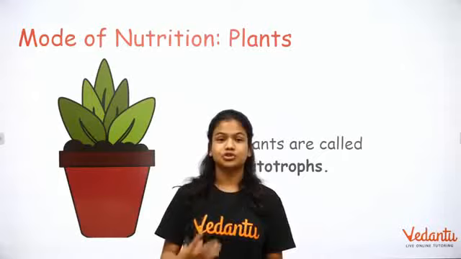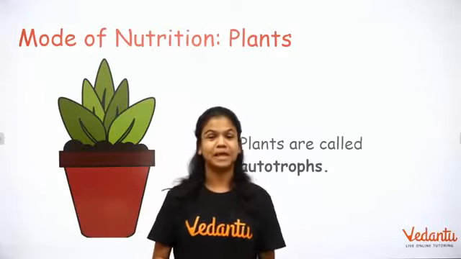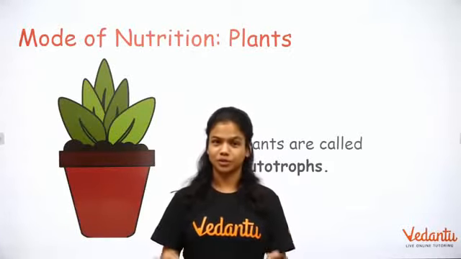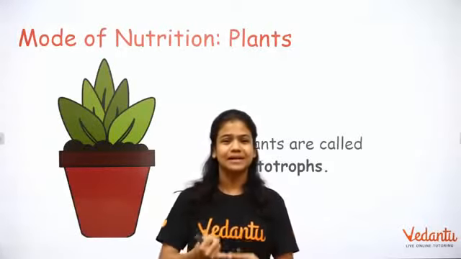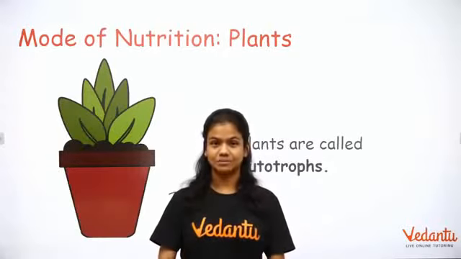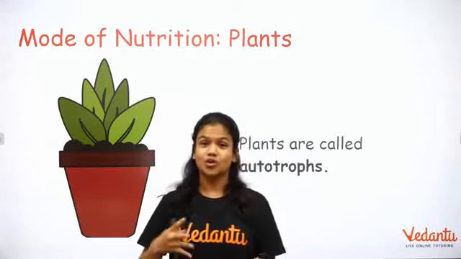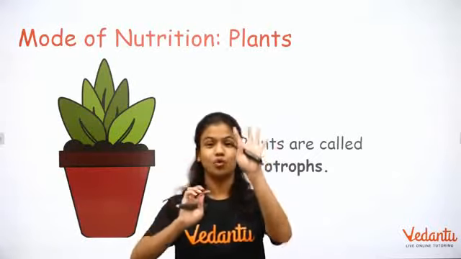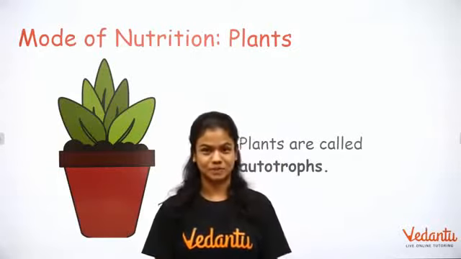What is nutrition? Nutrition is how you take in food and how you utilize it to gain energy. Then we read about the mode of nutrition in plants, which is autotrophic nutrition, where living organisms use very basic simple things like carbon dioxide, water, minerals to make their food. We as animals do not make our own food. And we also learned that plants are called autotrophs. Why are they called autotrophs? Because when you break down autotroph into auto and trophs, it means self-nourishment. They make their own food to nourish themselves.